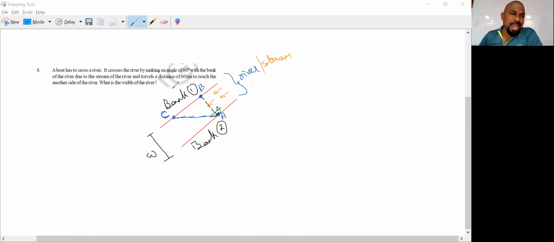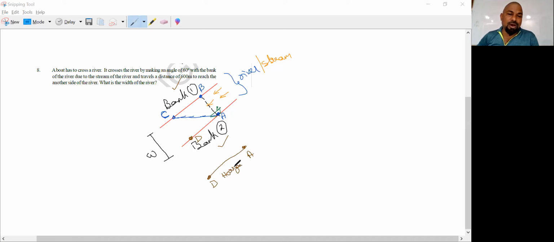So here we are having bank one and here we are having bank two. But the boat is starting at the bank two. Why? Because it is at the point A. So as I said earlier, to make an angle, we need two rays. I like to consider AD as the first ray, which is horizontal.